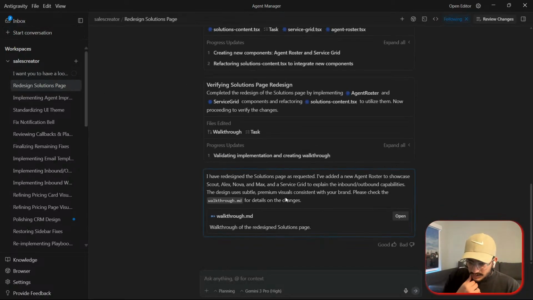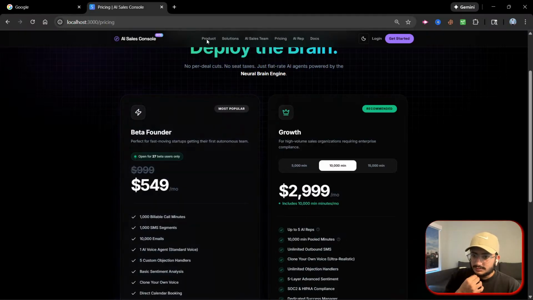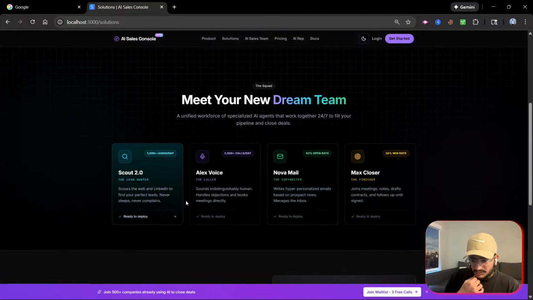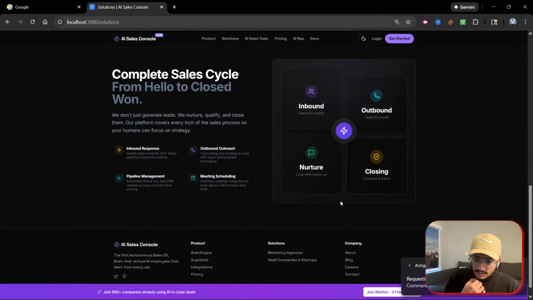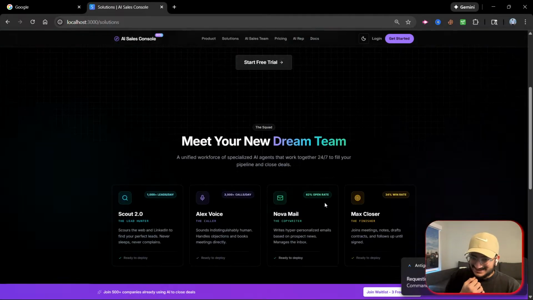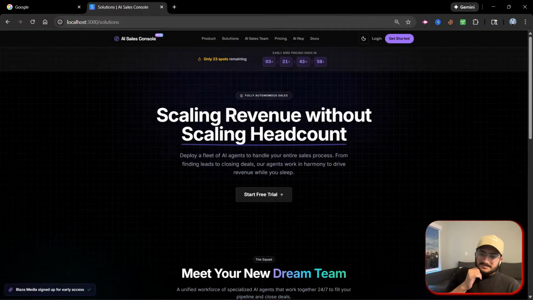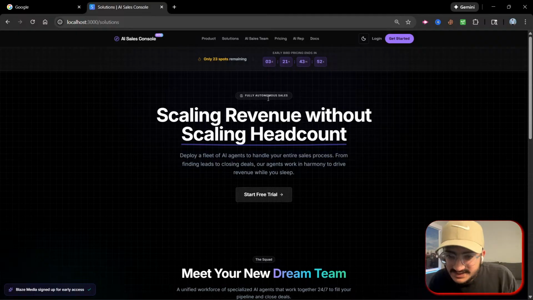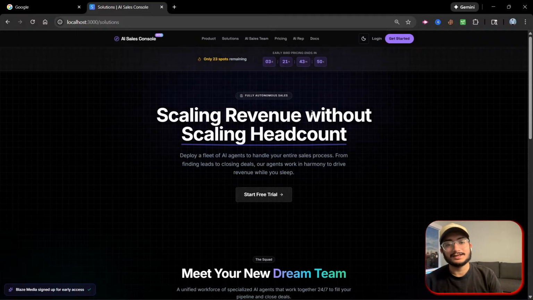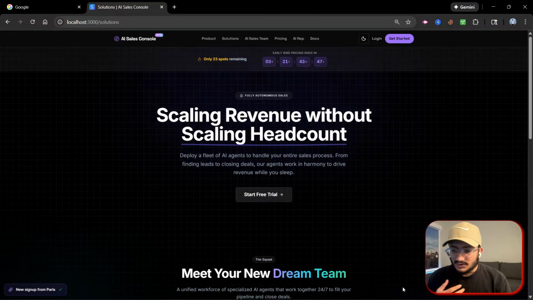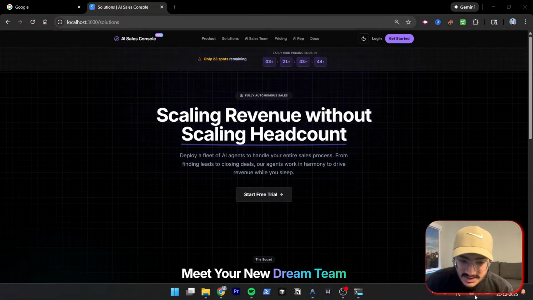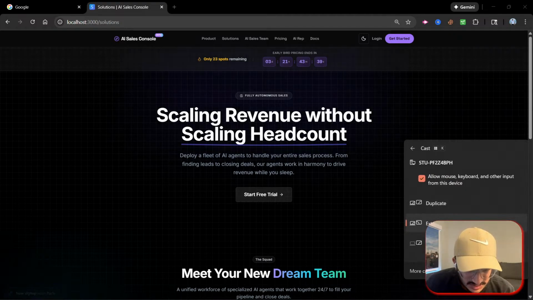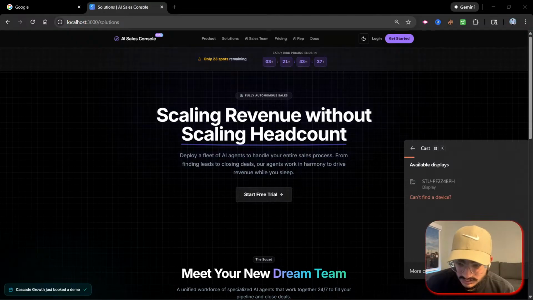Let's go. Let's see what this has done. Okay, wow, this is nice. Perfect, this looks good. But it has very little stuff out there. This one says scaling revenue without scaling headcount. Now, look at this whole thing. It is making huge stuff out there, right? Let me just see, there is some issue over here.